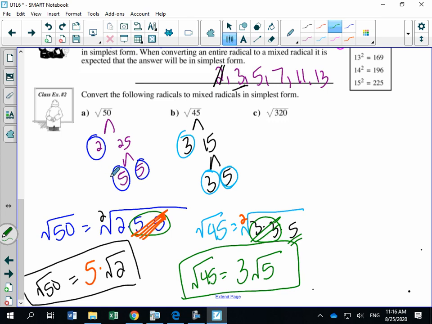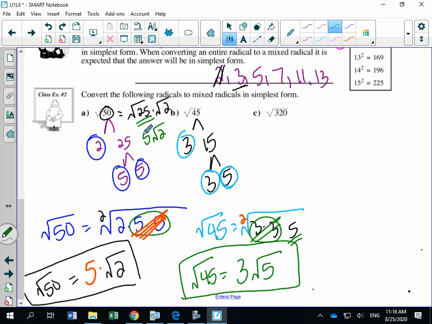Now, some students, before I do C with you, will say to me, Mrs. King, I do like this method and I see where you're going. Could I not have done what you showed me in class example 1 and said, well, square root of 50 is the same thing as the square root of 25 times 2, and then square root of 25 is 5 root 2? Could I not have done that? And the answer is yes. That's a method you could do. That's a method that your workbook teaches you.